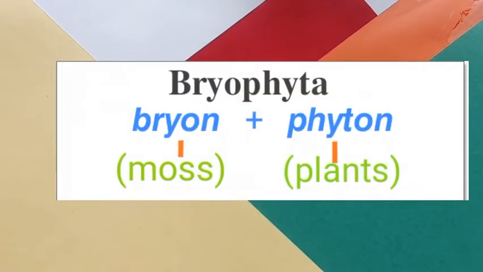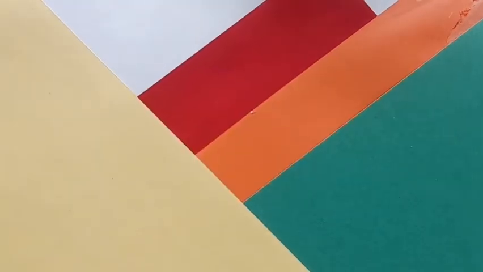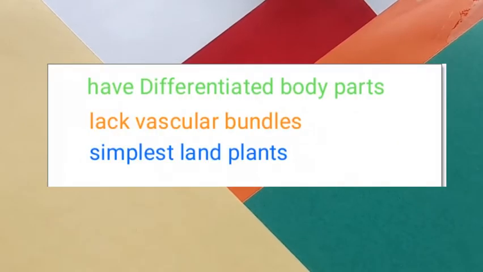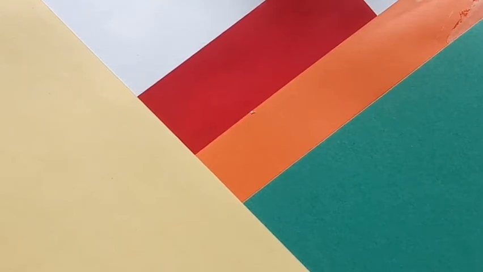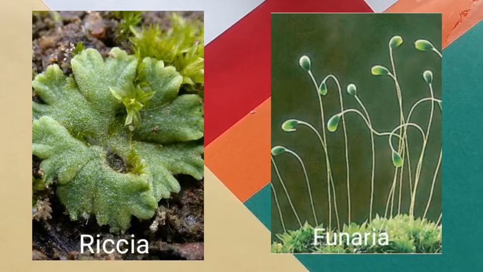The next division is Bryophyta. The word Bryophyta is made up of two words, bryon and phyton. The word bryon means moss and phyton means plant. The body of bryophytes is differentiated into stem and leaf-like structures, but still there is no system for conduction of water and other substances, which means the vascular bundles are absent. Some examples of bryophytes are Riccia, Marchantia, and Funaria.